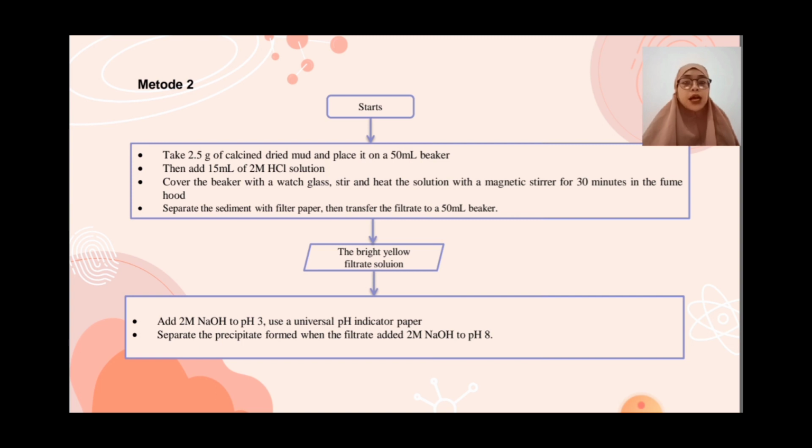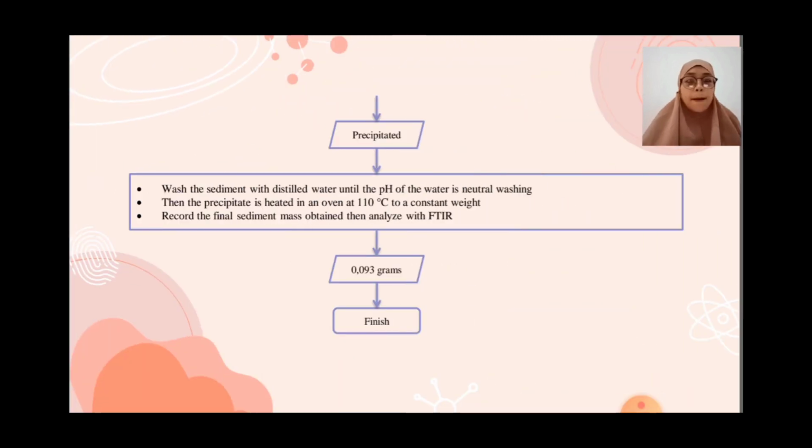Separate the precipitate formed when the filtrate is added with 2M NaOH to pH 8. Wash the sediment with distilled water until the pH of the washing water is neutral.